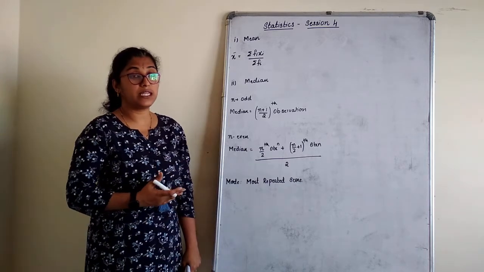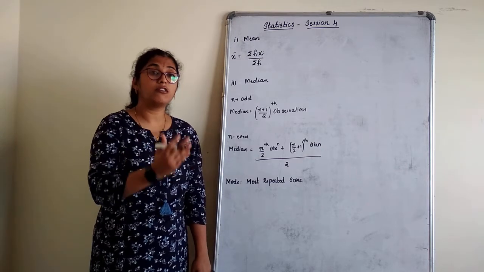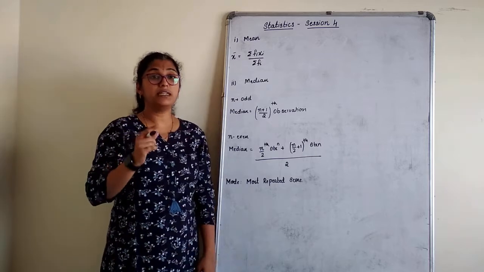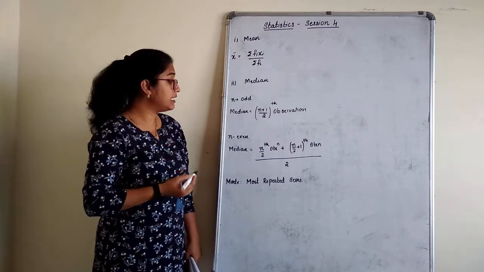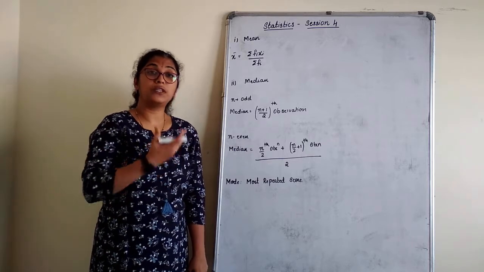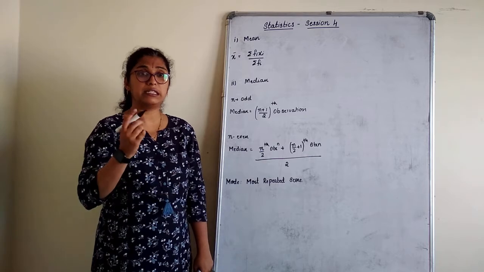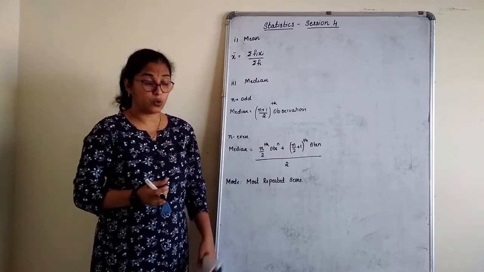Definition wise, what is a mean? It is the average of all the scores, that is sum of all the scores divided by number of scores. Median, the middlemost score of the orderly arranged data. Now mean, median and mode here are of the ungrouped data what we learn. About the grouped data you will learn in standard 10th. Mode is the most often repeated score.